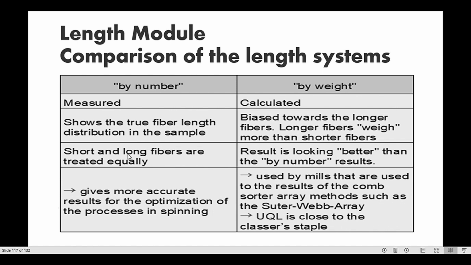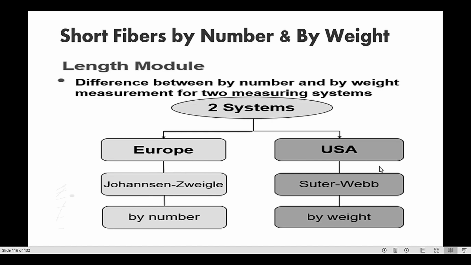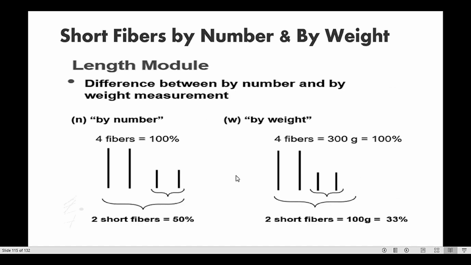Third, short fibers and long fibers are treated equally in the case of number. In the case of by weight, the result looks better than the by number result. In the previous figure, we have seen that even though both have the same quantities, same number of short fibers, this picture looks good as compared to this picture, as it is calculated and this one is measured.